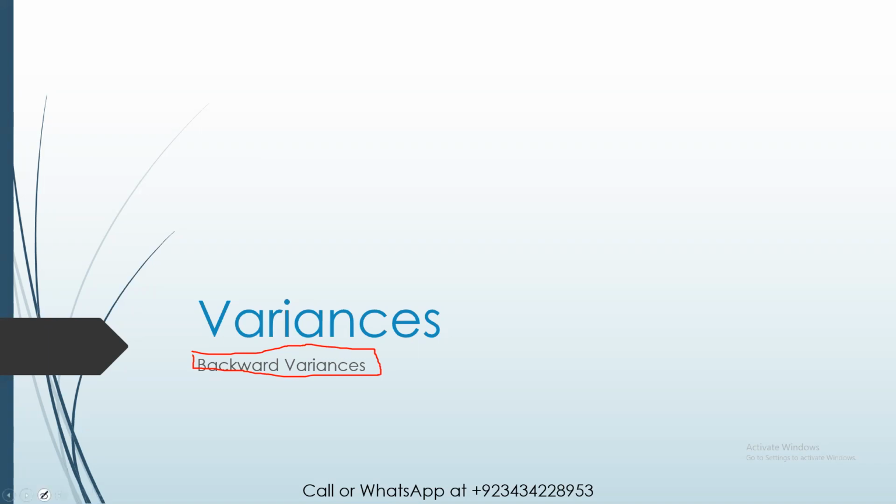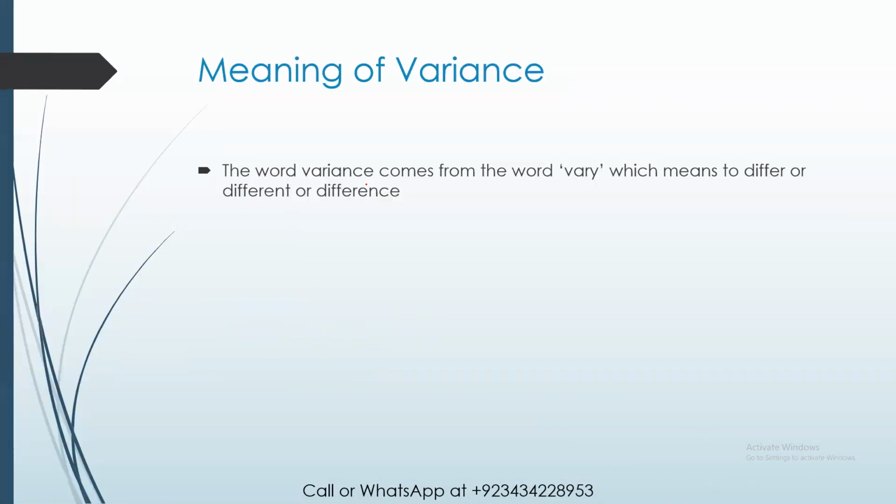So let's start. First of all, what do you mean by the term variance? The word variance comes from the word vary, which means to differ. When something is different from something else, this is known as variance. Now, for example, let me make it more clear in the context of a company or a business.